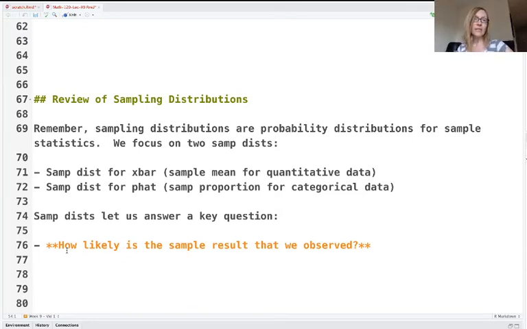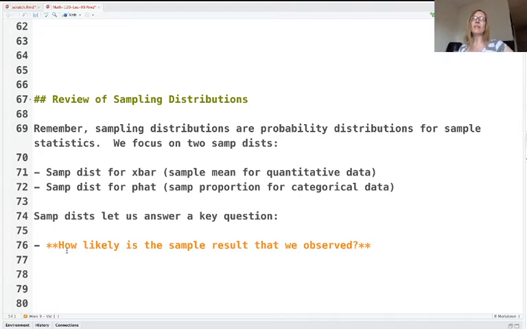On the other hand, if we're talking about categorical data, then we think about the proportion. What proportion of you have black hair? What proportion of you are from out of state? What proportion of you fall into any particular category? We've got a sampling distribution for that too. And in both of these scenarios, the sampling distribution lets us answer the question, how likely is a specific sample result? It's a really interesting question.